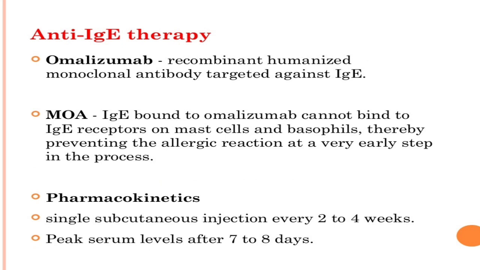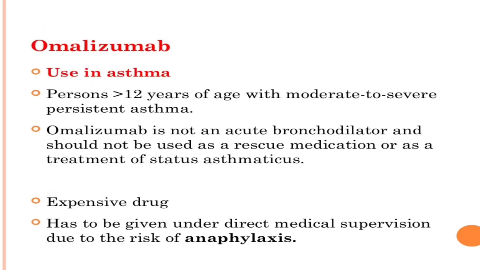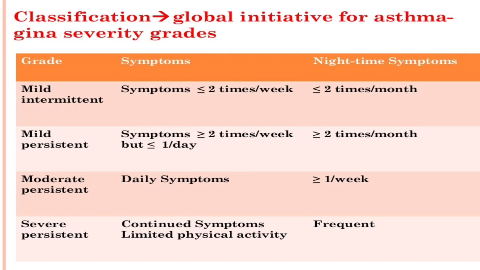We have seen that IgE will bind with the mast cell to produce IgE mast cell complex. It will bind on the IgE receptor, but omalizumab will prevent IgE from binding on mast cell receptors. So it is a single subcutaneous injection every 2 to 4 weeks. Omalizumab is used in asthma. It is used in persons older than 12 years of age in moderate to severe persistent asthma. It is an expensive drug.